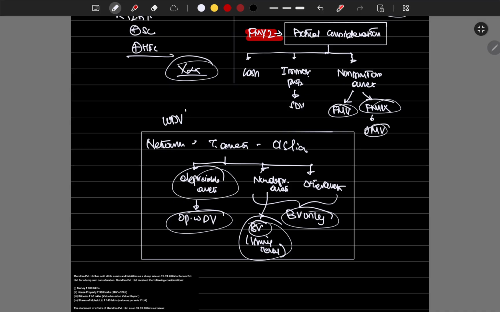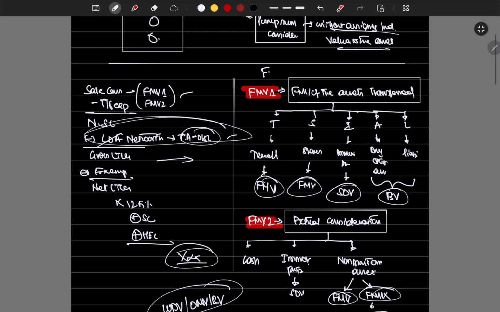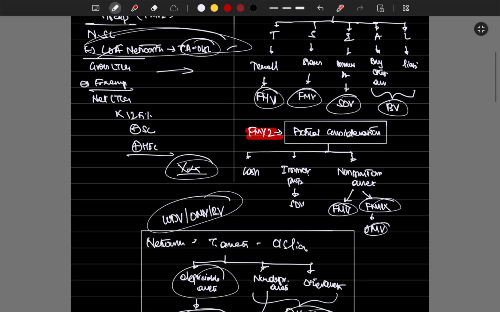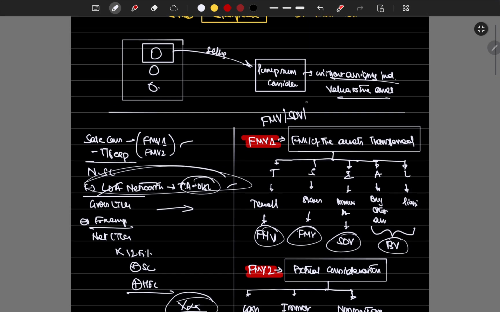For net worth, there will be only two things: WDV and book value. There won't be the concept of fair market value. SDV comes, and then lastly book value comes. They'll consider fair market value for most of the things, and they calculate SDV for immovable assets. In the way they have constructed this, they'll be earning more. So that's how we are going to calculate.